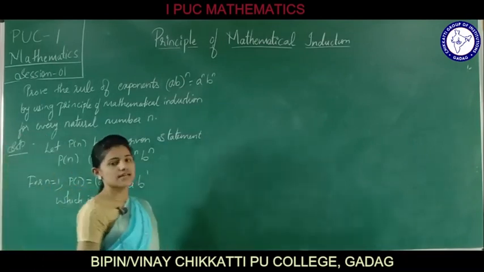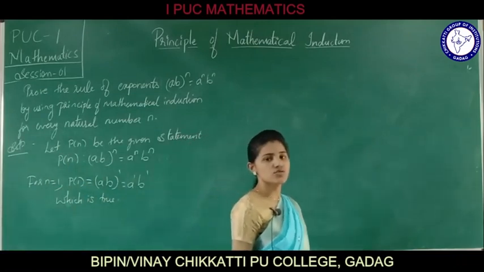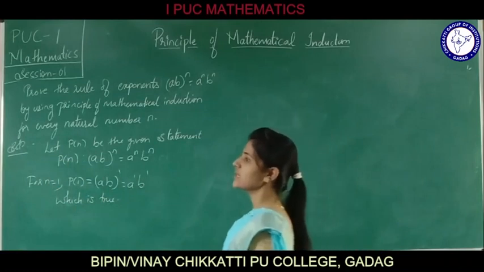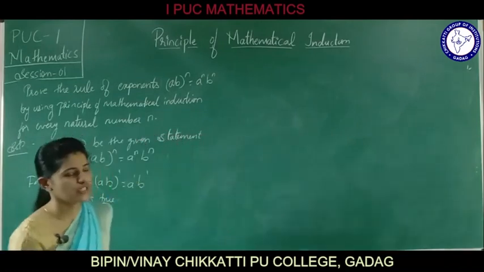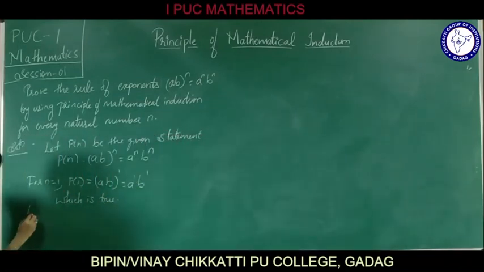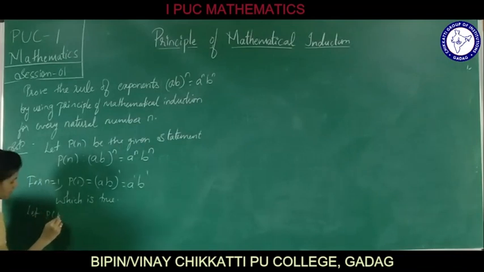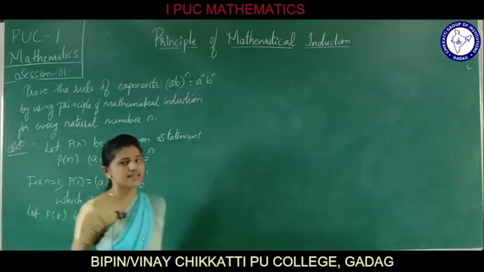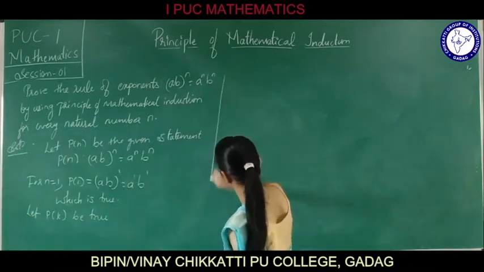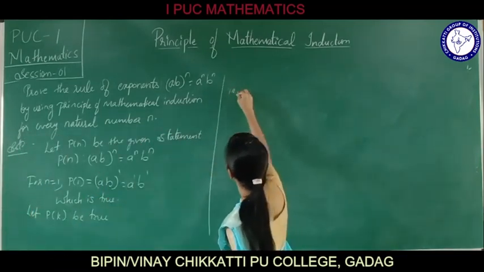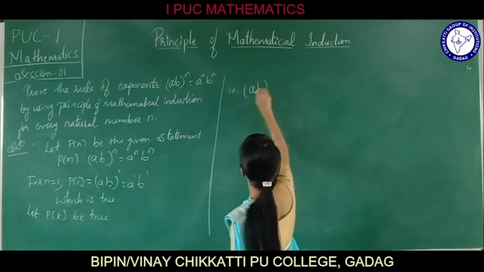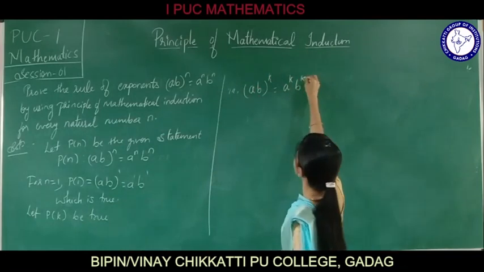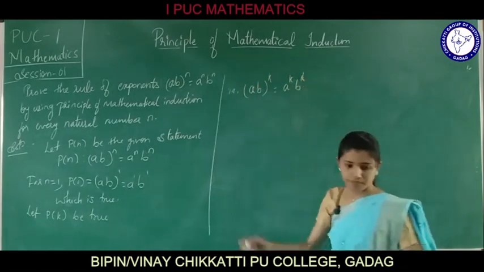Now let us assume that it is true for n is equals to k. Or else we can write, let P of k be true, that is a into b whole raised to k is equals to a raised to k into b raised to k.